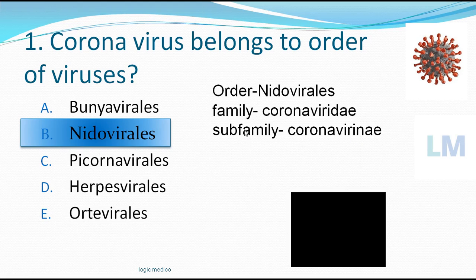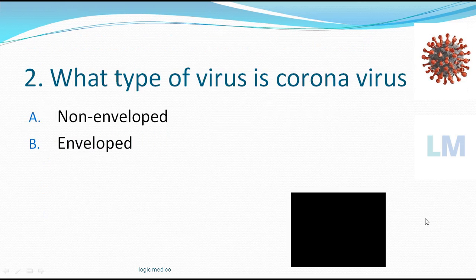Coronavirinae. So there can be a question based on the family or subfamily. So you should know family ends with DAE and subfamily ends with NAE. If you think of subfamily, if you reverse this U, it will become an N. So you can remember it like this so that it becomes easy for you. So for coronavirus you will use N95, so Nidoviral, that you can remember. Hope it helps.